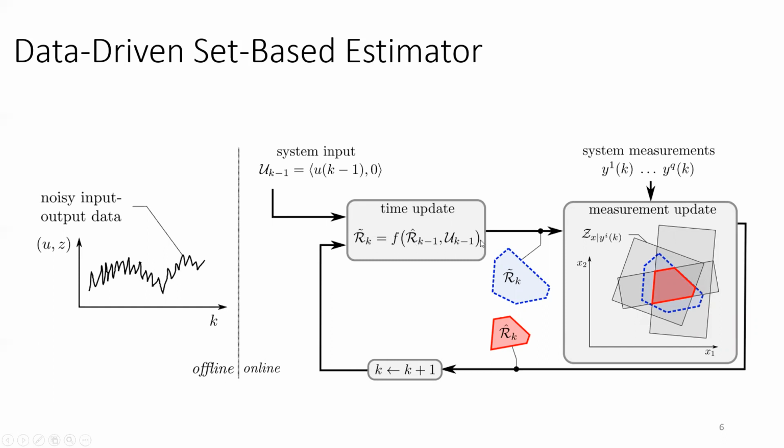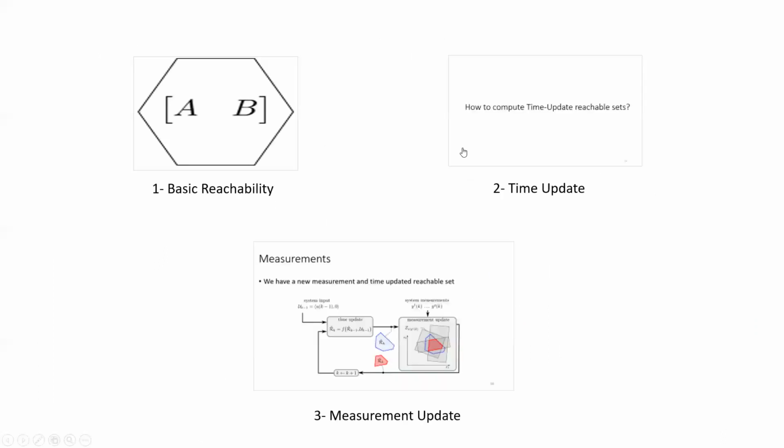And then we do the intersection between the time update set and the measurement set in the measurement update step, and so on. I have divided the remaining part of the talk as follows. I will talk about basic reachability, and then how to compute the time update set, and then how to compute the measurement update set.